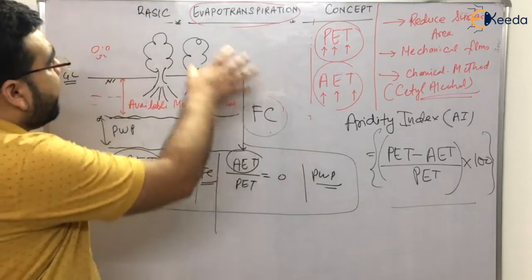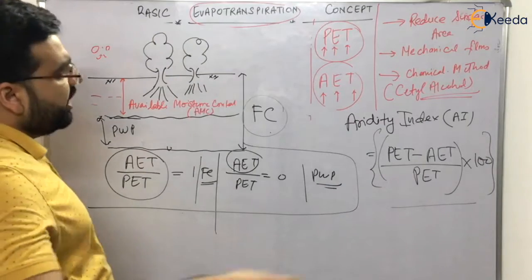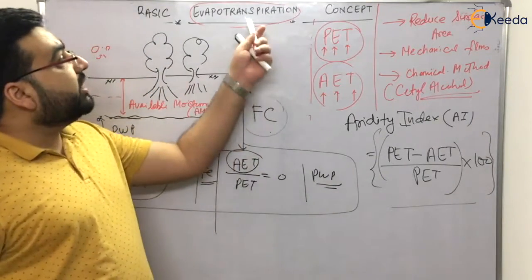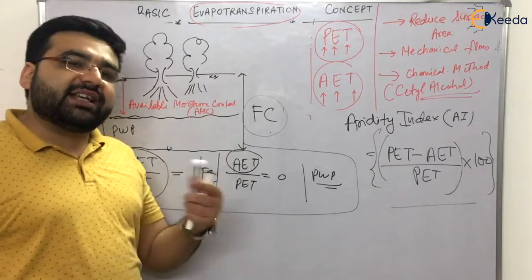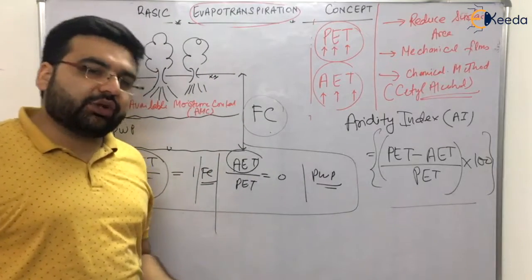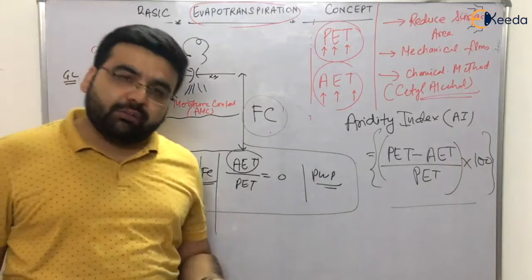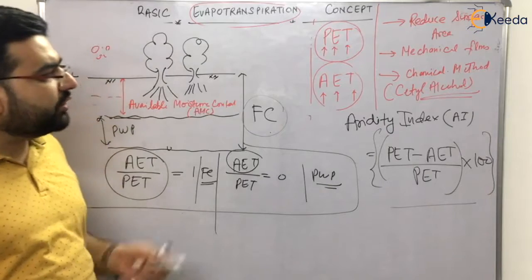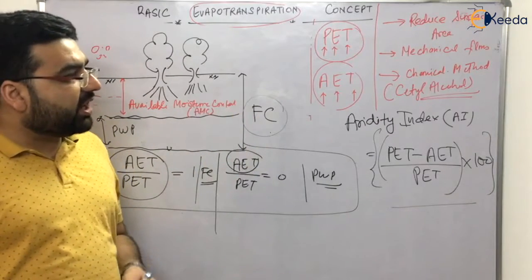Okay? So I hope you have understood the basic evaporation concept. Now let's move to the next topic. In the next topic, we'll be discussing the methods of determination of evapotranspiration. We have lysimeters, we have some empirical equations also, we have the Blaney-Criddle formula also, which you'll be studying in your irrigation also, right? So let's move to the next topic and understand other concepts.